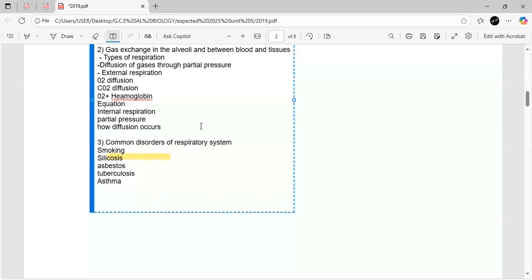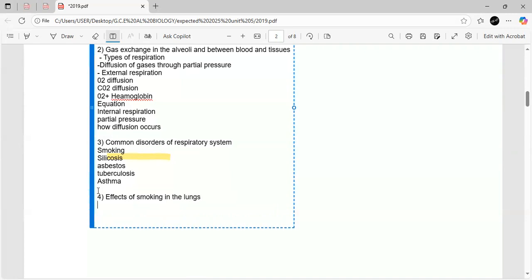Then also they will give you a separate essay based only on the effects of smoking. So go through that too. How smoking affects the lungs and the respiratory system in the lungs. So these are the main four essays you can expect this year on gas exchange.